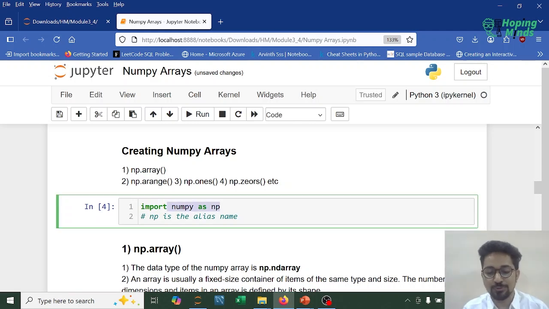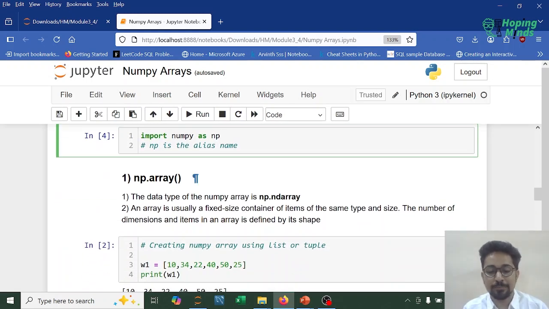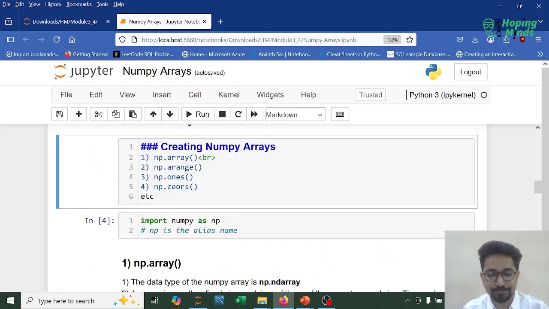So this is how we tend to import a library. Now usually we go with the alias name np. We don't change it often. Now as discussed, np.array. So this is the first function that we'll be using to create a NumPy array, right? This is the first function that we are going to use.